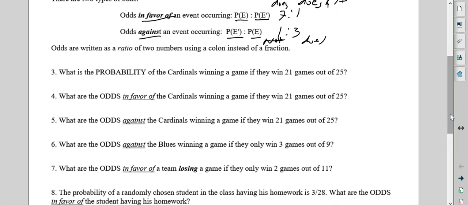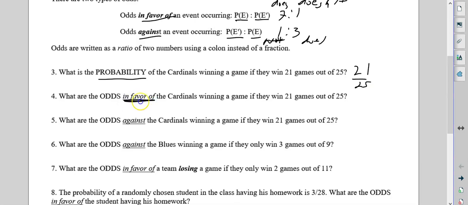So what is the probability, again we're talking about probability here, of the Cardinals winning a game if they win 21 out of 25 games? Well, that exactly is the probability. They win 21 out of 25. So based on the past, that is their probability. So that works out to be an 84% chance.